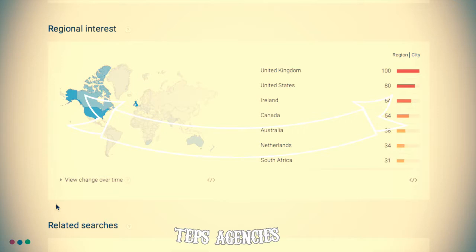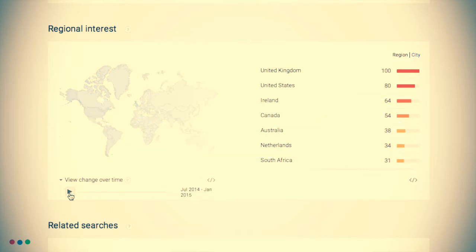Now, an interesting part of the Google Trends tool is that you can click View Change over time, and Google will show you in a very cool animation the interest in this keyword based on countries over time. All you need to do is click the play button, and you can see the trends changing based on different countries. So Australia, for example, has seen a rise in the demand for camcorders over time, but overall, worldwide, the trend for camcorders has been declining.